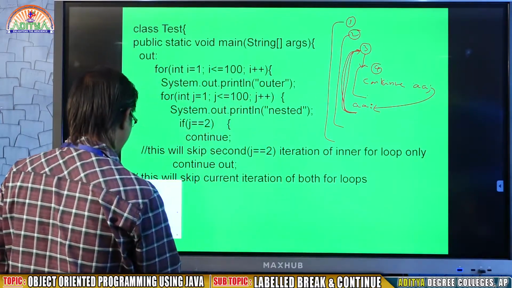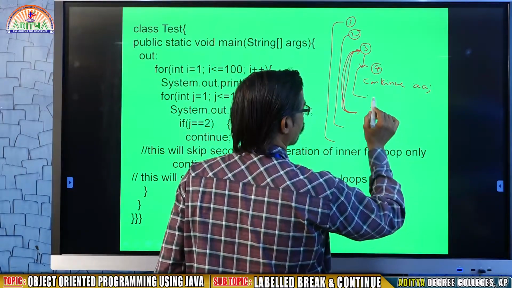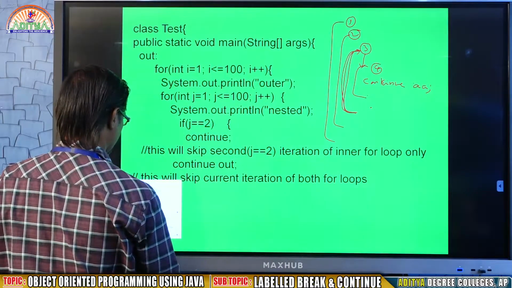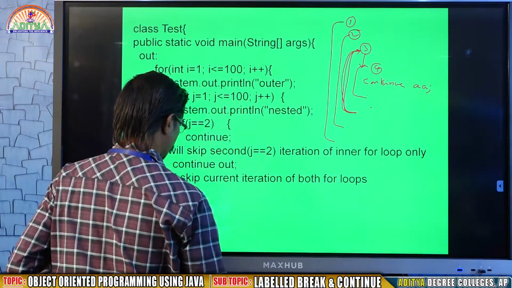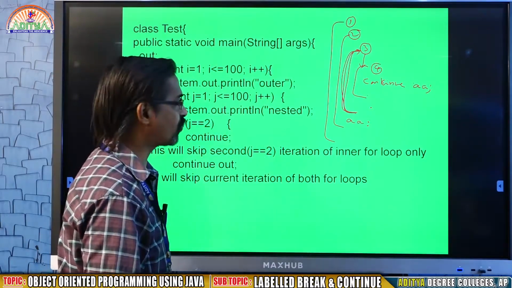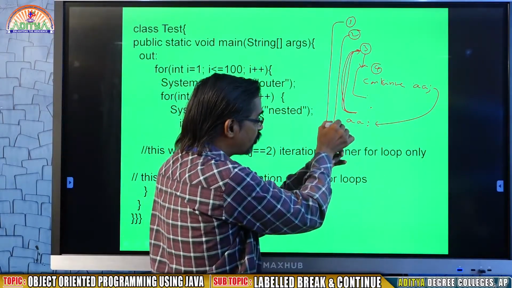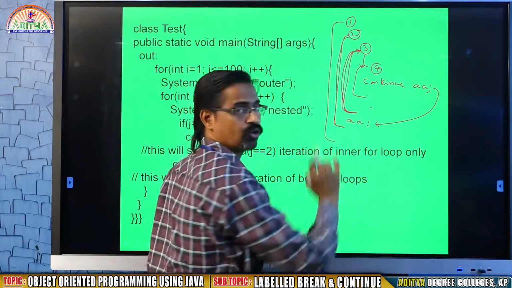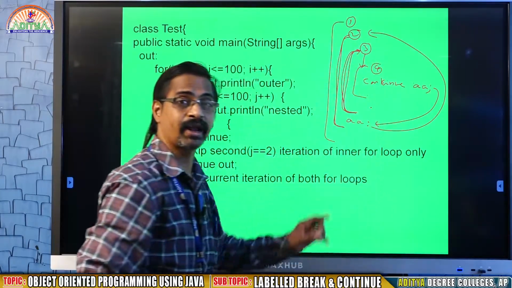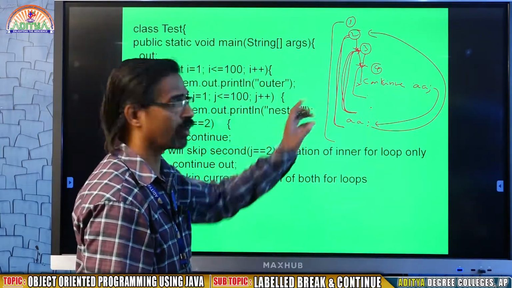In case the same AA I am mentioning in this following place, what will happen? Continue here, AA is here. So from this place it will go to AA. This block, this place, belongs to this second for loop. So it will go directly to the second for loop's increment value. From that place it will come to the third, from the fourth again going down. This will go on.